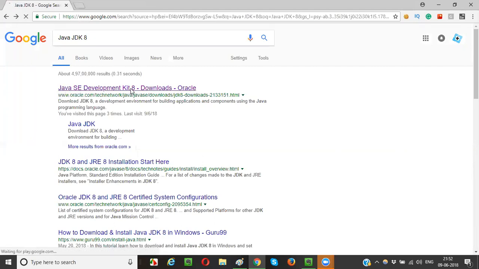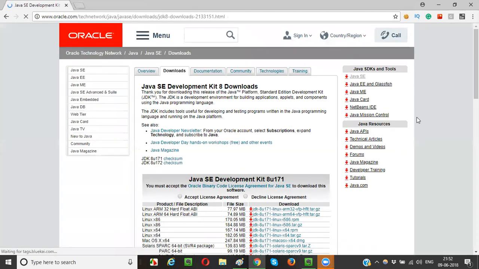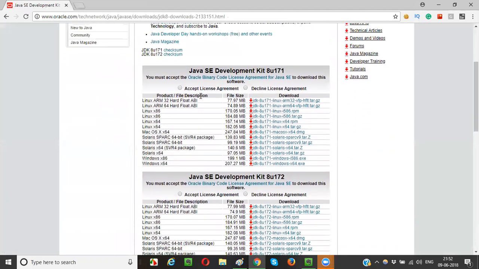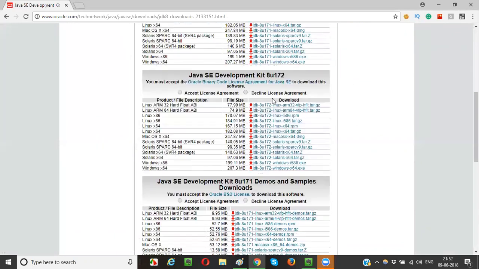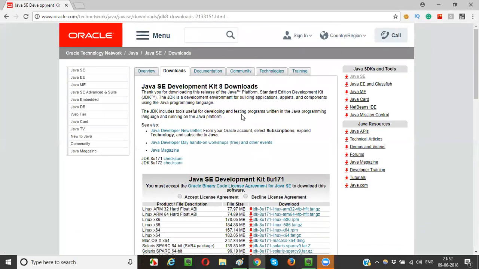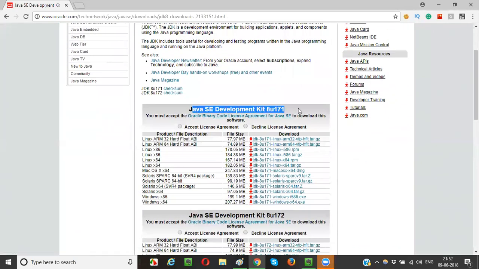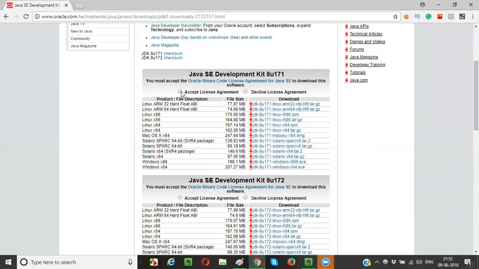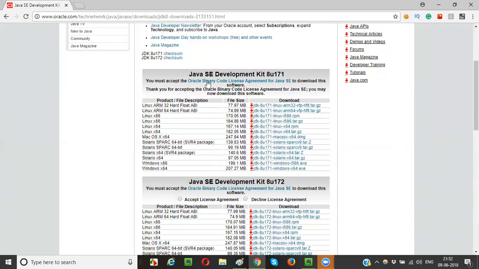Java SE Development Kit here. Click on this. It will take you to a particular downloads page. Scroll down a bit. Choose any one, this one or this one or this one. Anything is fine. I generally prefer choosing the first one. Okay. So what we have to do is accept the license agreement. Select this option. Once you select that, it will say thank you for accepting this particular agreement.